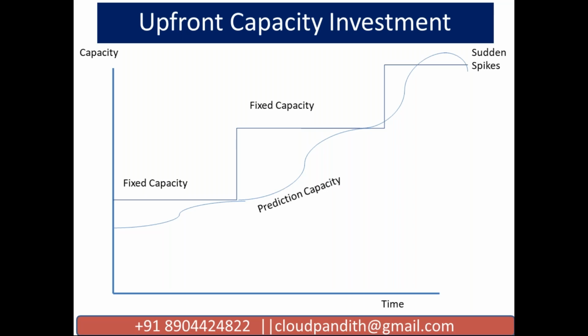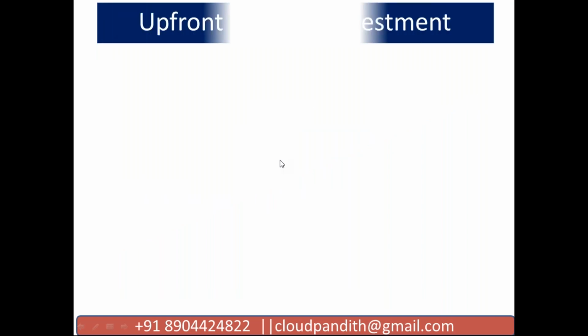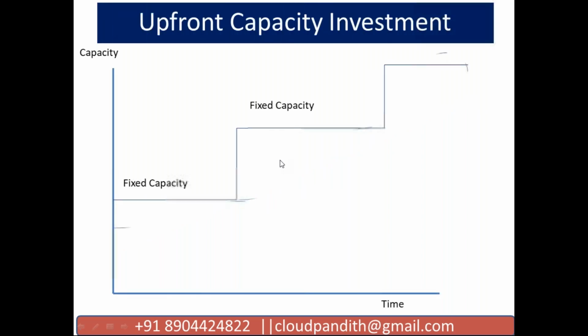So this is the second problem. The first problem we have seen here: you are maintaining fixed capacity, this is okay, but you are wasting resources. But in the second scenario, the problem is the traffic suddenly increased more than what you expected. In this case you cannot handle it, there is no other way. So now we are going to the next level, that is, how auto scaling is going to help.